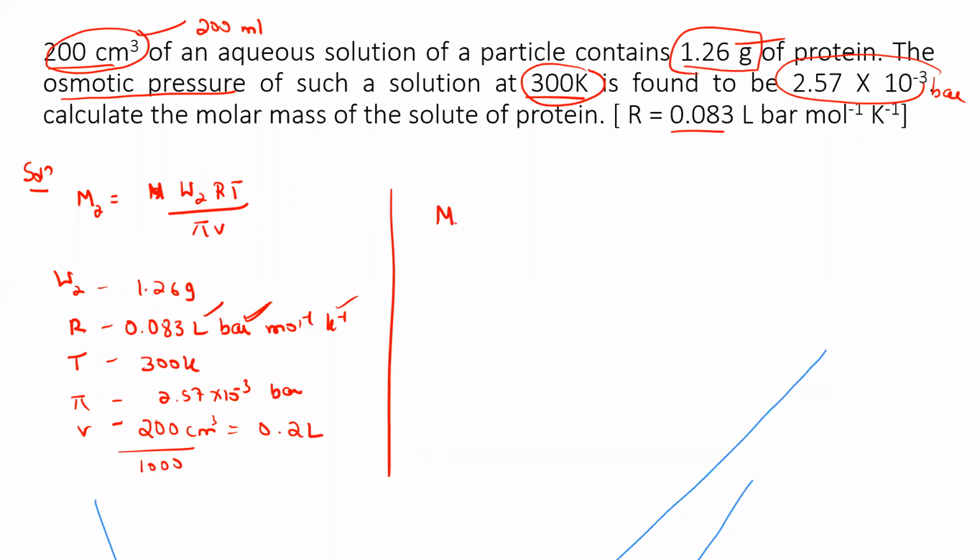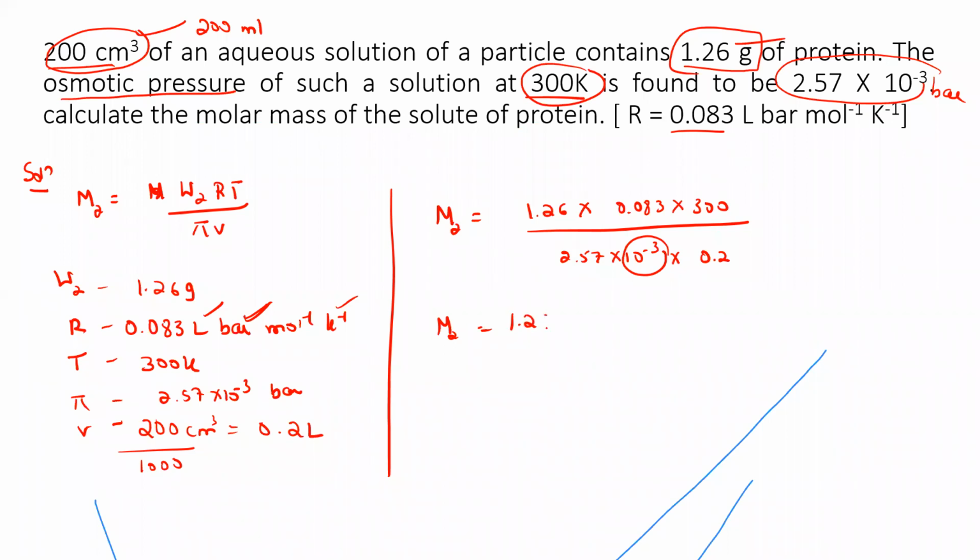We'll substitute here for the M2 term, which will be equal to 1.26 into R value 0.083 into temperature 300, divided by pi value 2.57 into 10 to the power minus 3 into volume 0.2. Now how to simplify? First, separate this raised-to term and bring it to the numerator. So it becomes 1.26 into 0.083 into 300, divided by 2.57 into 0.2 into 10 to the power plus 3, as I brought the minus 3 to the numerator.